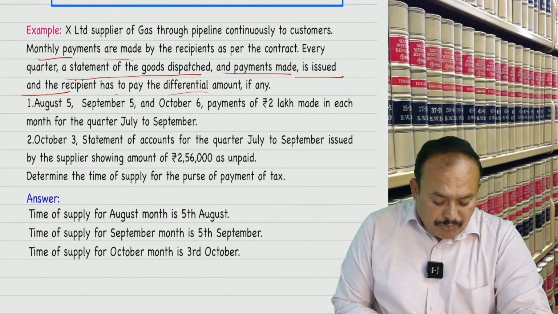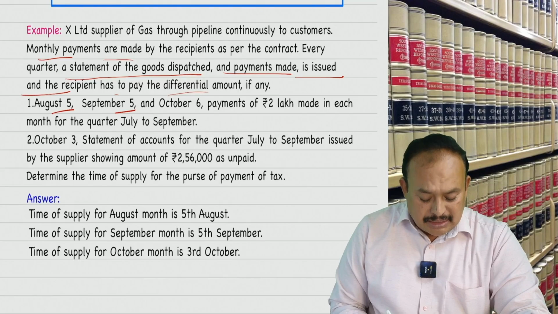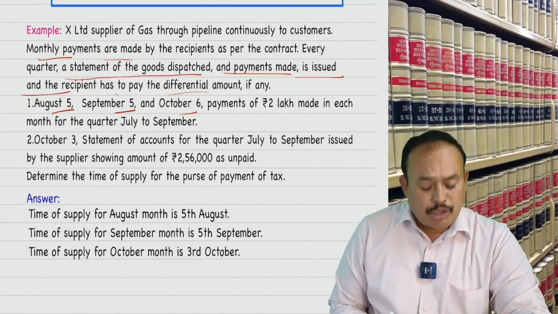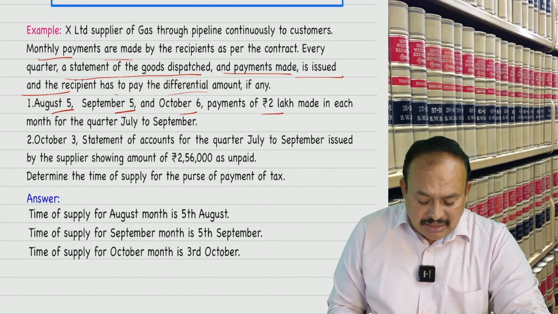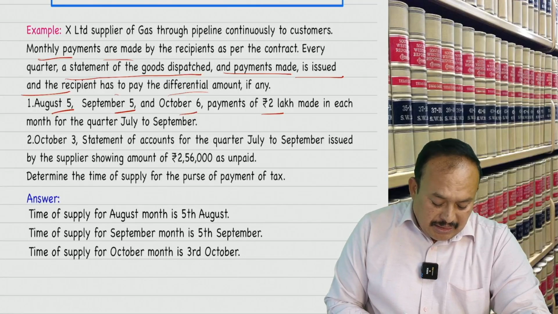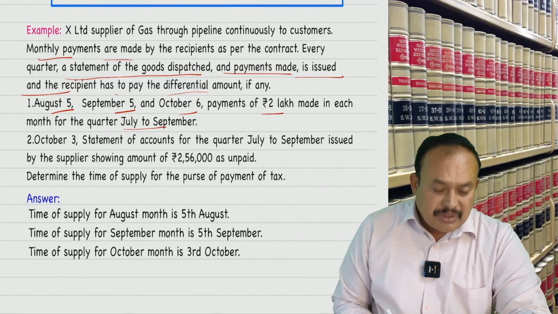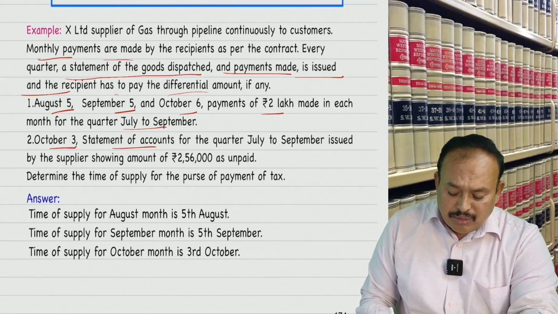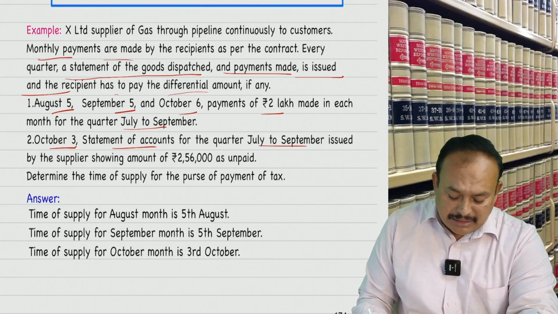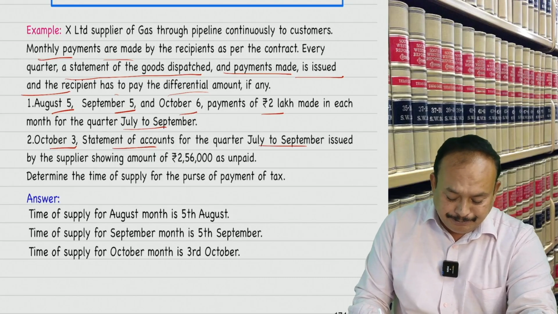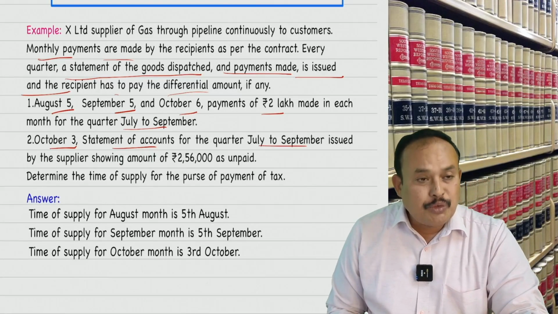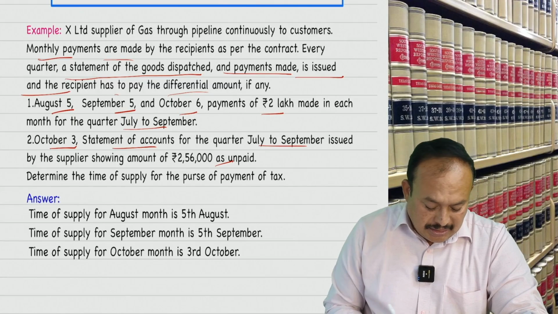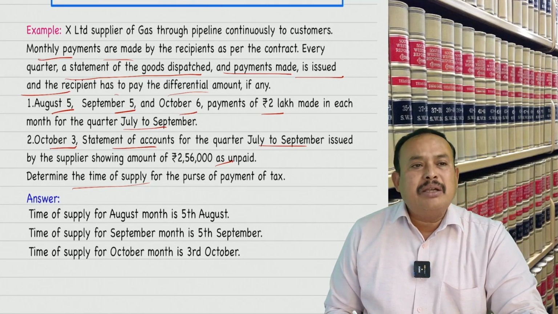Now, 5th August, 5th September, 6th October, payment received 2 lakhs each month. For the quarter July to September, on 3rd October, the statement of accounts for the quarter July to September is issued by the supplier, showing an amount of 2 lakh 56 rupees as unpaid. Determine the time of supply for the given continuous supply of goods.